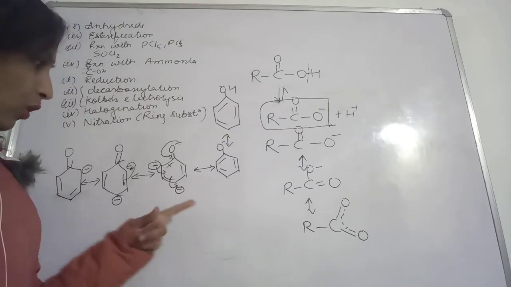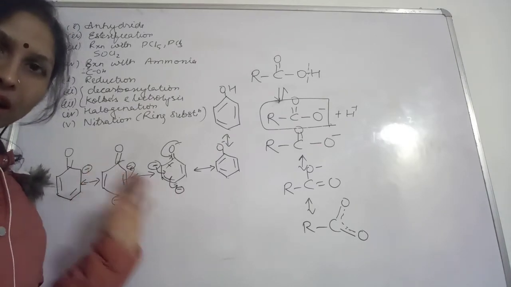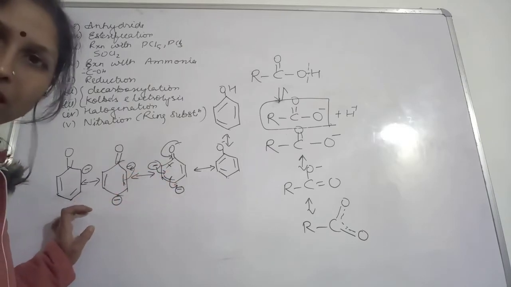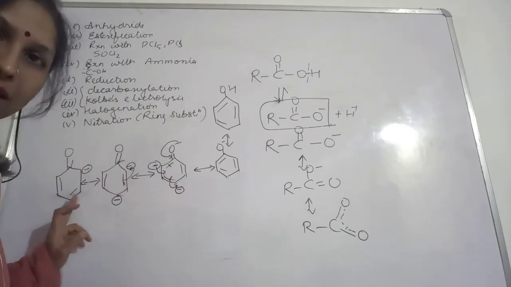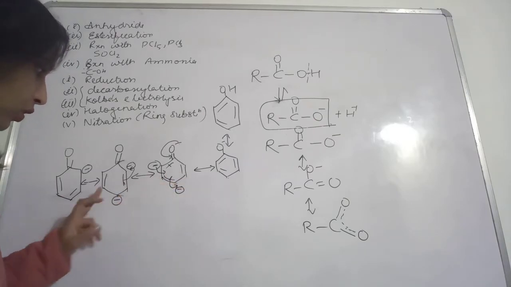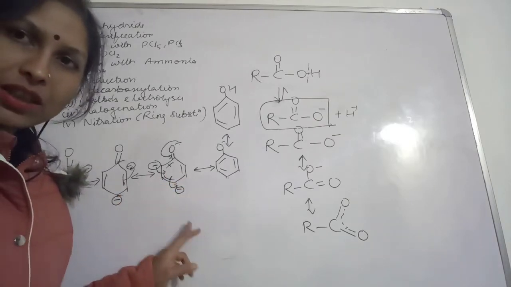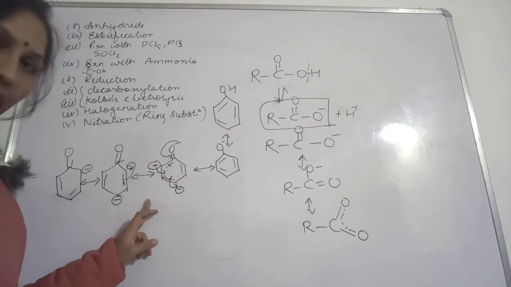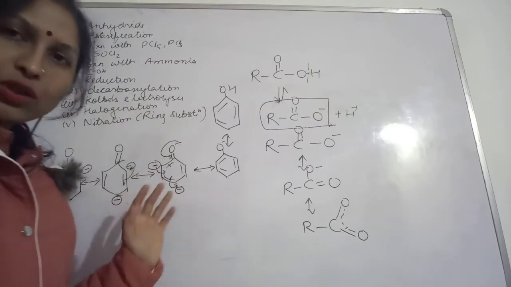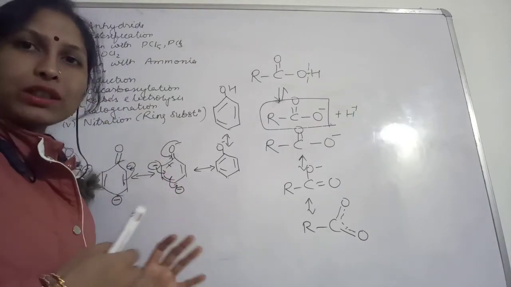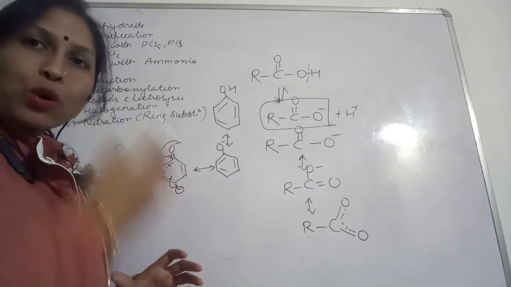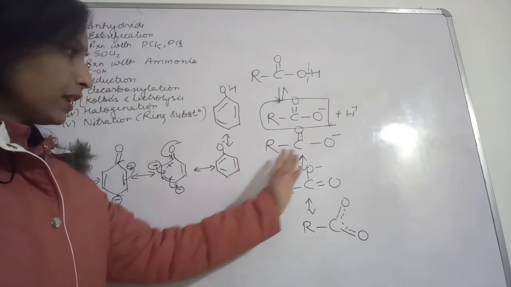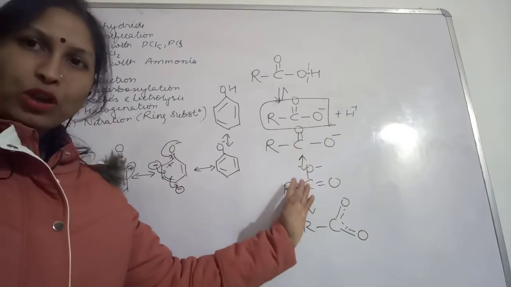So you can say that if you are judging on the basis of resonating structures, then definitely this phenoxide ion will show more resonating structures. So on the basis of this, you will say that phenols will be more acidic than the carboxylic acid.